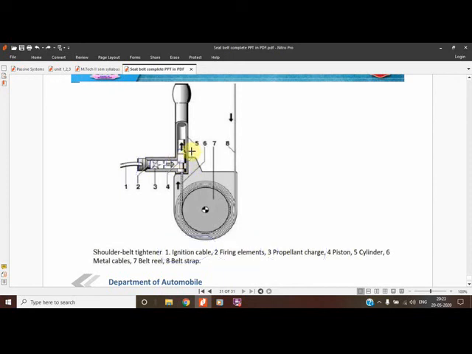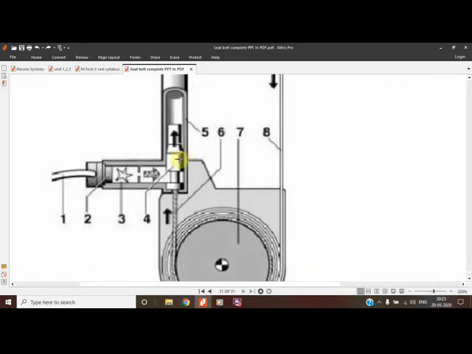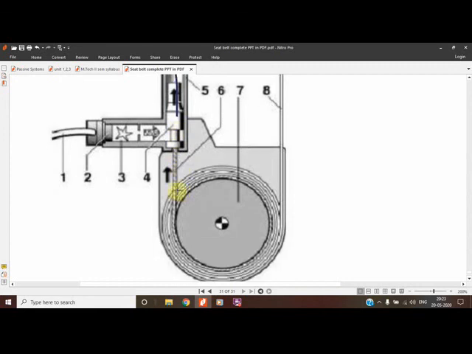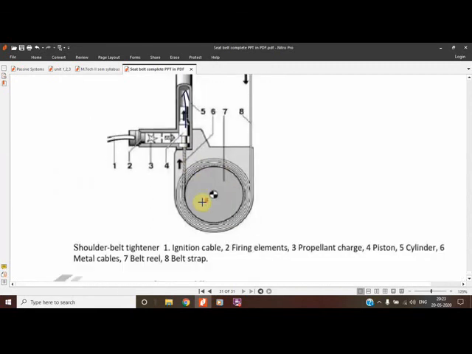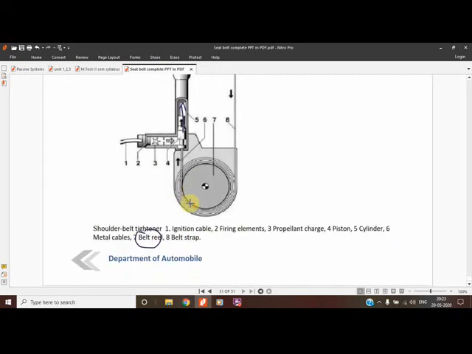And as you see, as the piston moves upward, this cable will move, and this friction disc will move, and what will happen? The seventh one is the belt reel they have mentioned. It is a friction disc, and the belt will retract. This is how it used to work.